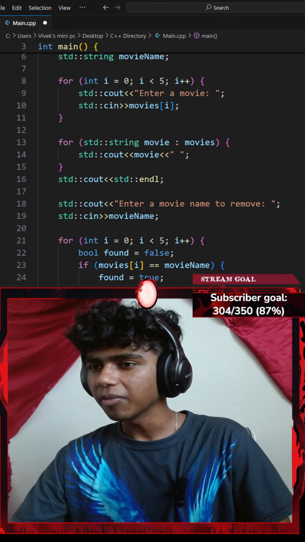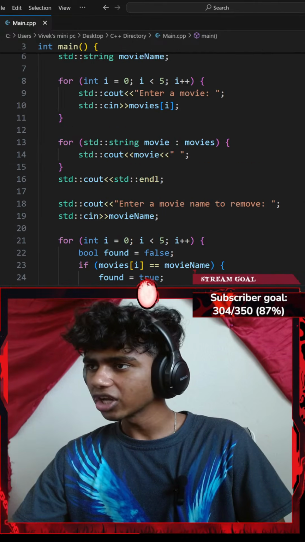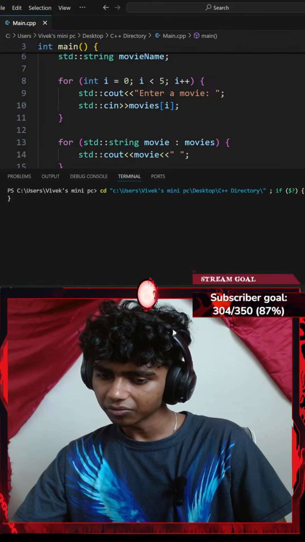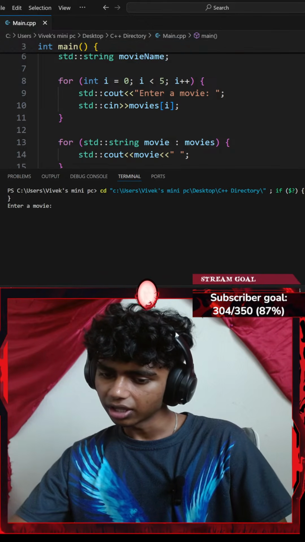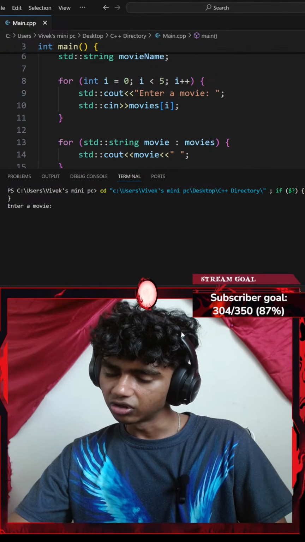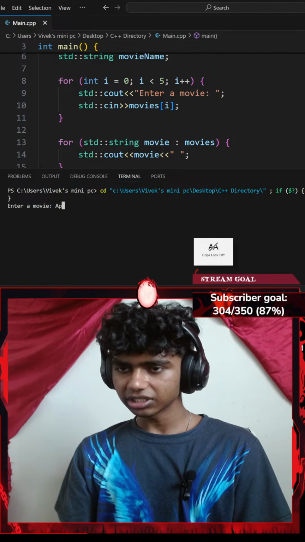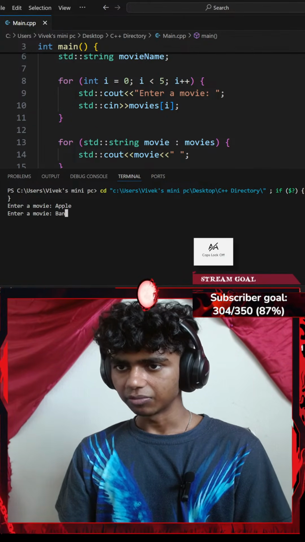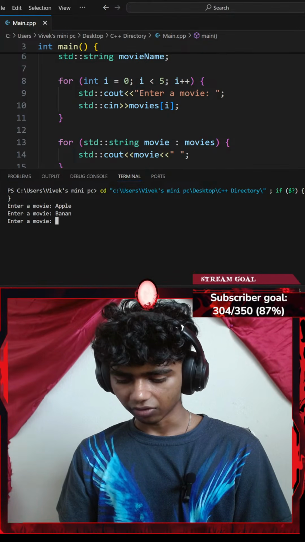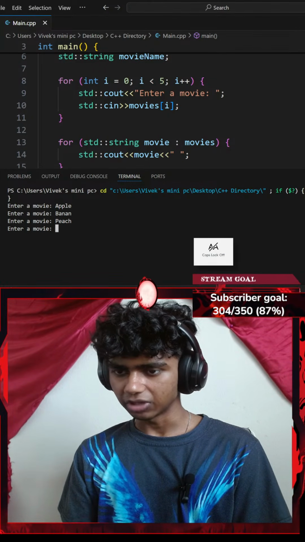Okay, so in my for loop, I add that if I hit Ctrl S to save the code and run the command, in case not in all languages, calling it for each would be correct towards its behavior. I see. Okay, let's go with fruit names. I'll go with something like apple, banana. I spelled banana wrong. Let's go with peach, maybe cherry.